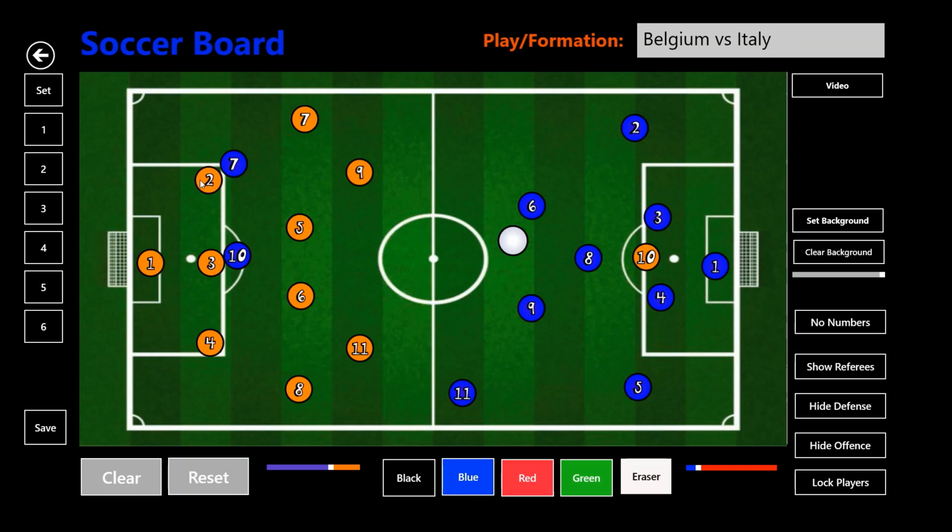We have seen Berardi likes to cut inside and he likes to cross the ball also. So Berardi is the player who can cause Belgium's defense a lot of problems if he is not contained at the initial stages of the game. So here is a key battle: Vertonghen versus Domenico Berardi.